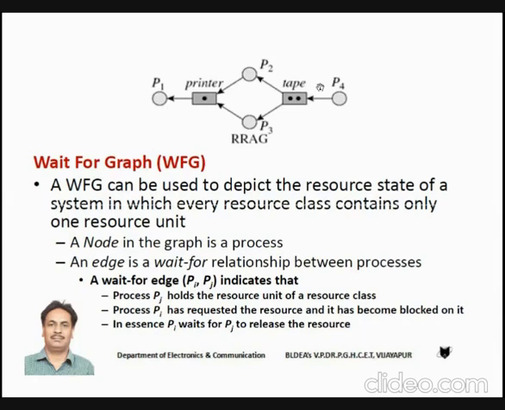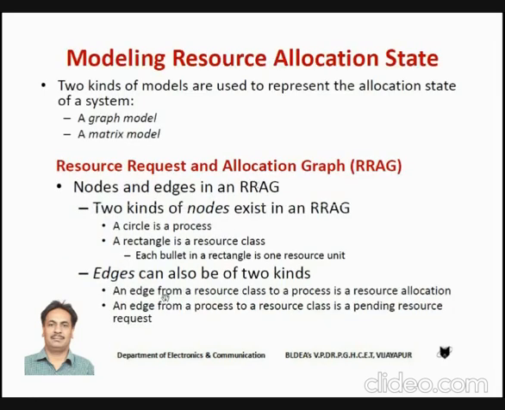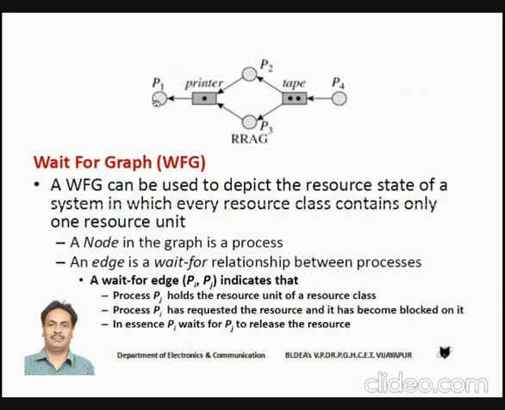Okay, just look at the diagram. Here, what about P1? P1 has got the printer, right? The edge from resource to process P1 indicates that this resource, the printer, is already allocated to P1. I hope you are understanding, right? If there is an edge from resource to the process, that indicates that the resource has been allocated. Okay, here the printer is allocated to P1. Then what about P2 and P3? We have an edge from P2 to printer as well as P3 to printer. What does it indicate?